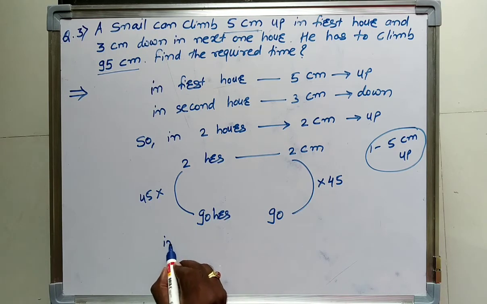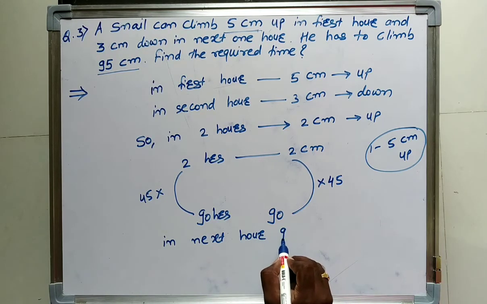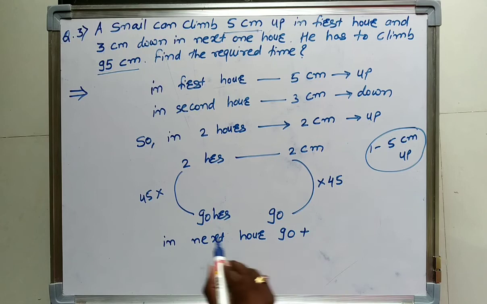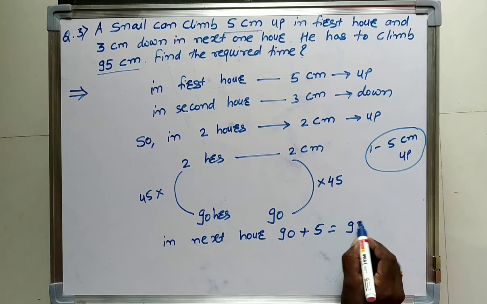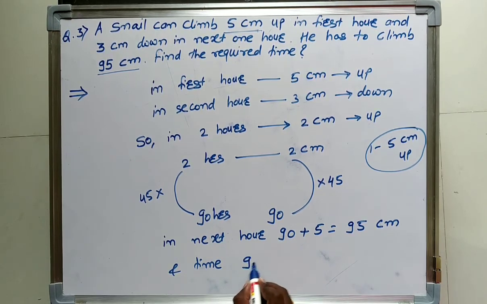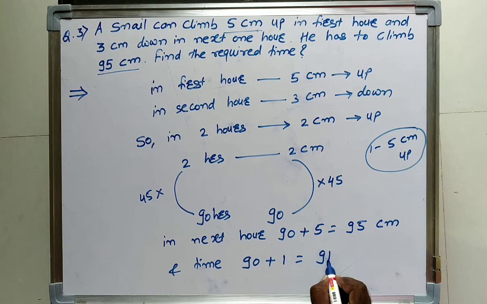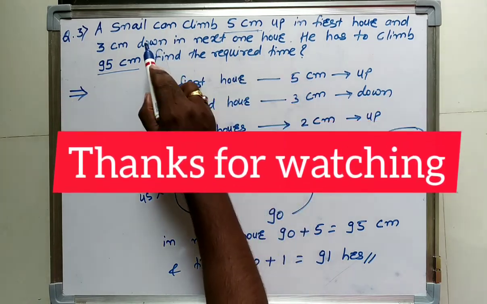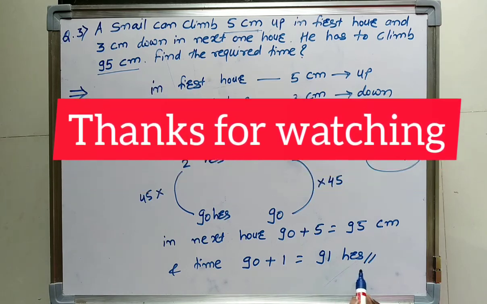Therefore in the next hour he will climb 5, so it will become 95 centimeters. And the time: first 90 hours plus 1 hour. So the time will be 91 hours. So the time required for the snail to climb 95 centimeters will be 91 hours.